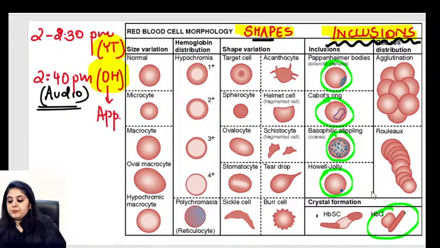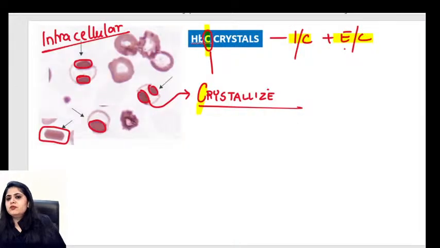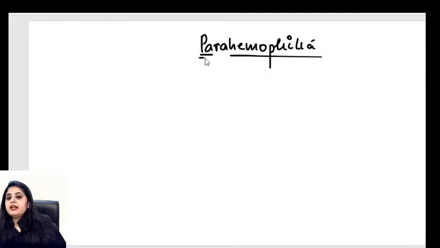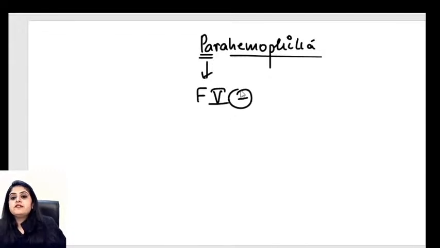Yes, I have one more doubt which someone had asked me: what is parahemophilia? Although it's not related to today's session by any manner, we will just quickly talk about hemophilia. Like any other clotting factor problem, it is parahemophilia, para 5 penta. That is how we learn. Para 5 penta. So that is a factor 5 deficiency. Factor 5 deficiency, that is parahemophilia.